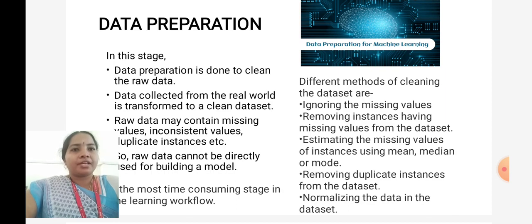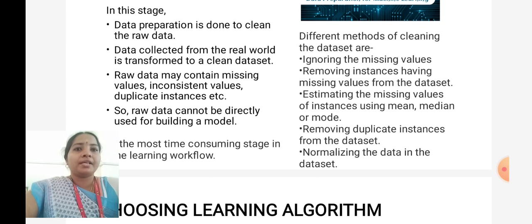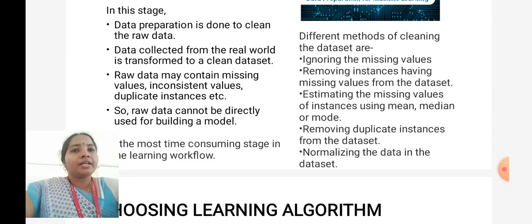Next, data preparation. In this stage, preparation is done to clean the raw data. Data collected from the real world is converted into a clean data set. Here, clean in the sense the necessary data is said to be a clean data set. The raw data may contain missing values, inconsistent values, duplicate instances, etc. Duplications in the sense repeated data. So raw data cannot be directly used for building a model.